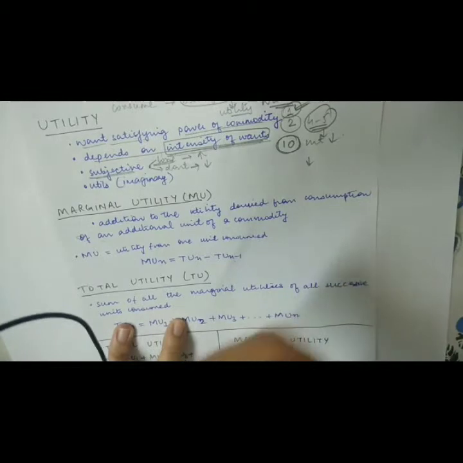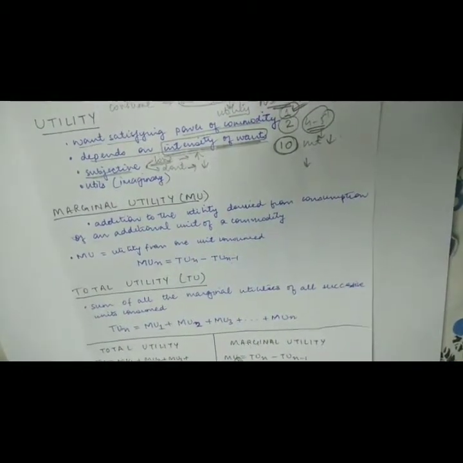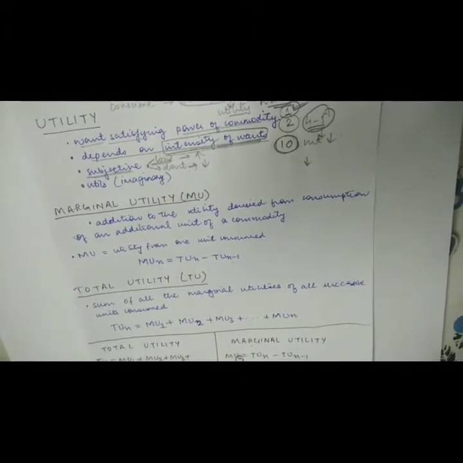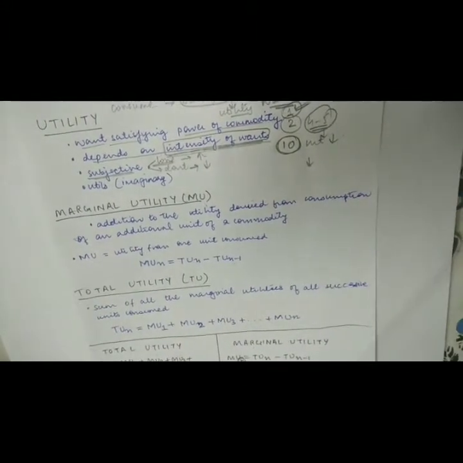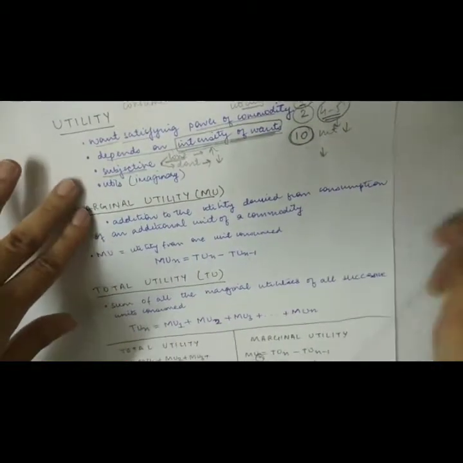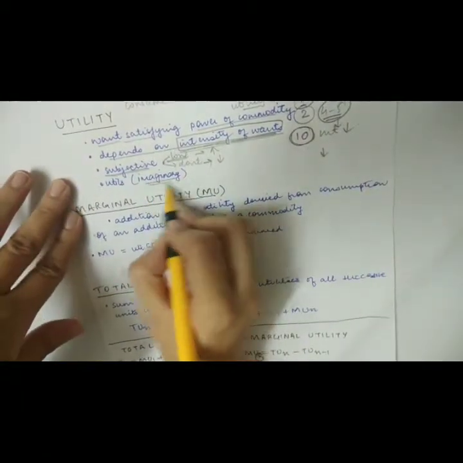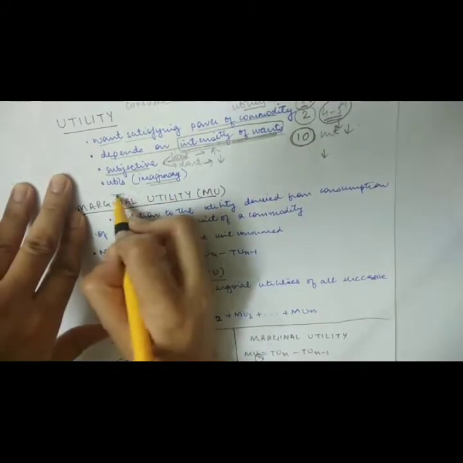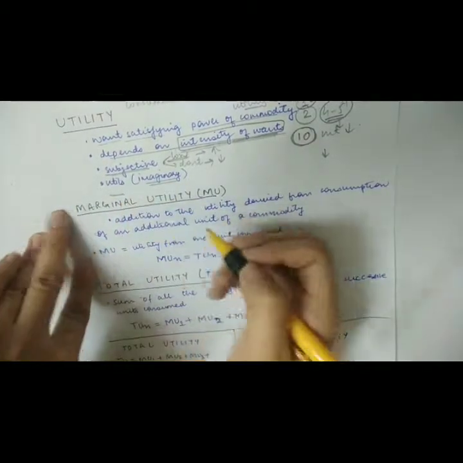Now, whenever we talk of utility and the amount of satisfaction that we get, it is very imaginary in nature. That is, you cannot have a specified amount that can measure that, right? So, it is measured in an imaginary unit called utils.